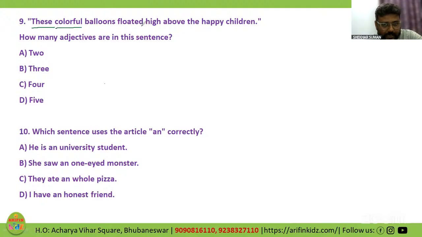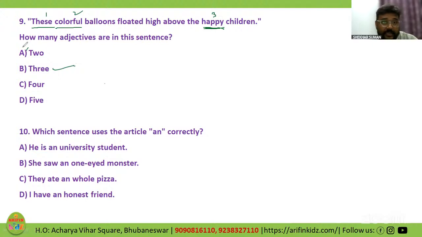Balloons, noun. Floated is a verb. High is again giving me the position. No, this cannot be. Happy children, happy, right? So how many are there? 1, 2, high above the happy children. 3. Rajshri, what did you say? B. No, you said A. No, it will be 3. The correct option is 3.